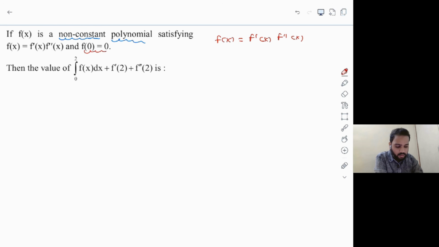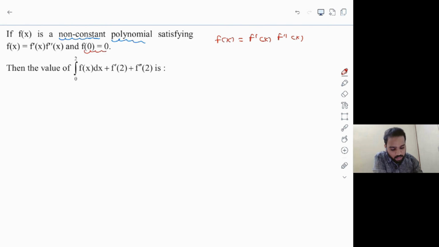Okay, so the question is not difficult here, the only thing is it takes some time to solve. So you can treat this as a lengthy question. And yeah, so let's start doing it. First of all, the main problem with this question is we don't know the degree of the polynomial, because obviously you have to assume the polynomial, right? Before starting the question. Since the degree is not given, we can identify the degree by looking at this equation itself.